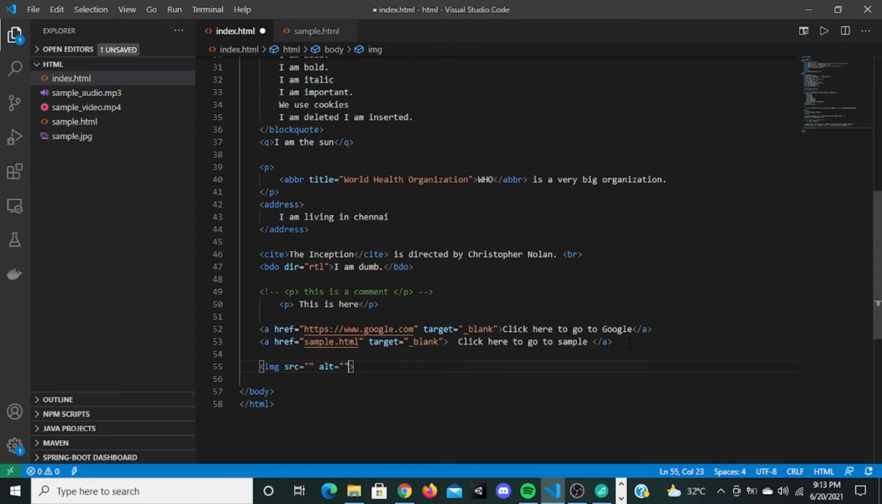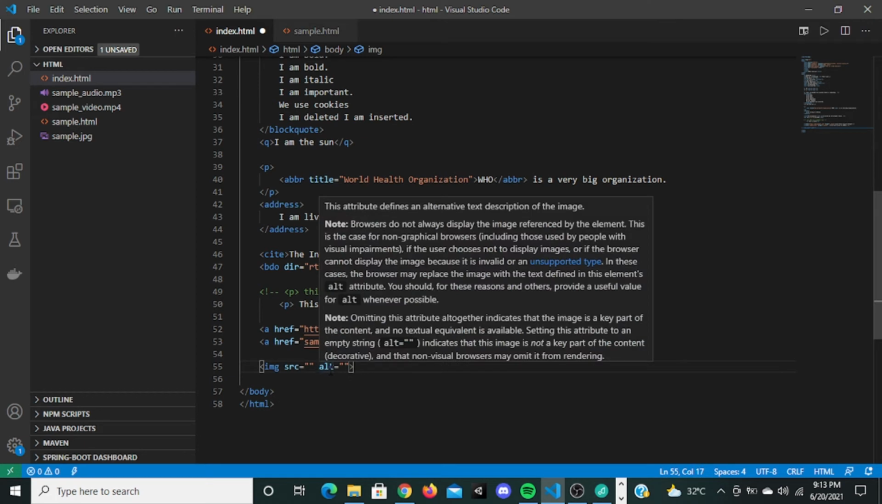Now this image tag doesn't have a closing tag. Remember, image tag does not have a closing tag. You should not close an image tag like this. Image tag does not have any closing tag. It's like the break tag. Now there are two attributes for this. There is an attribute called src, and an attribute called alt. I will tell you what these two attributes do.